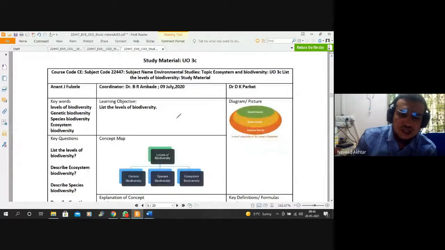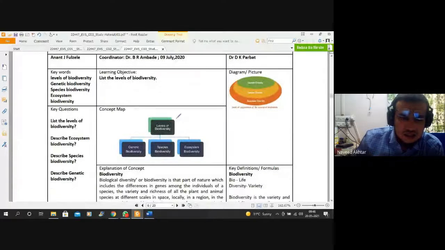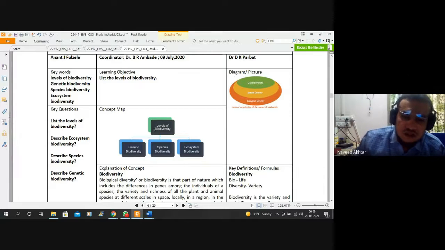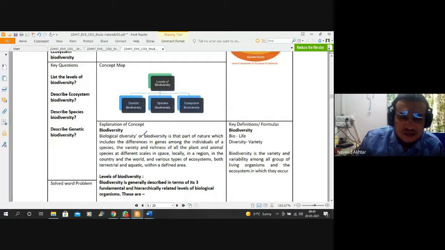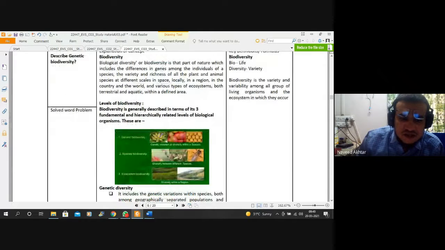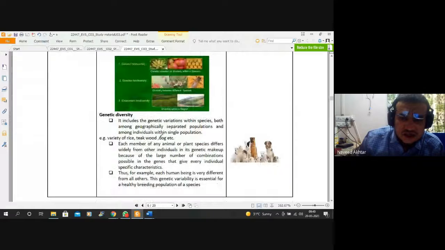we have also seen the levels of biodiversity. There are three types of diversity normally classified: genetic biodiversity, species biodiversity, and ecosystem biodiversity. So the different diversities are classified based on different characteristics.